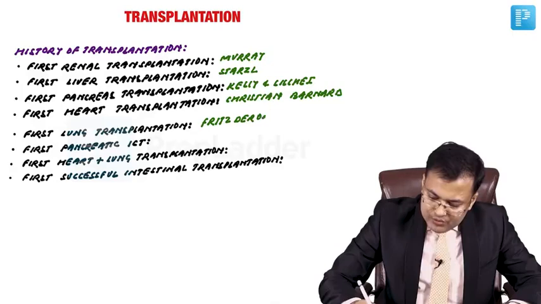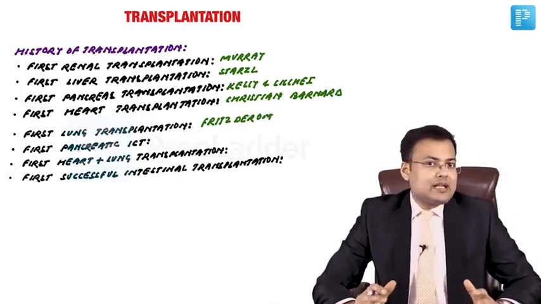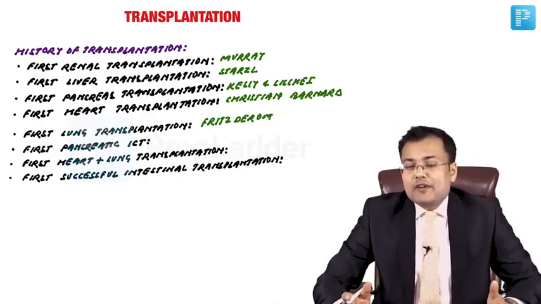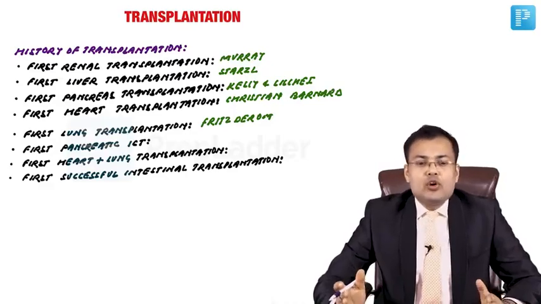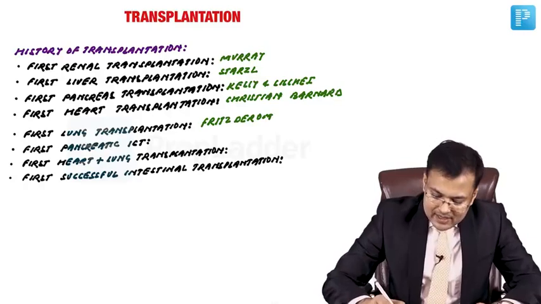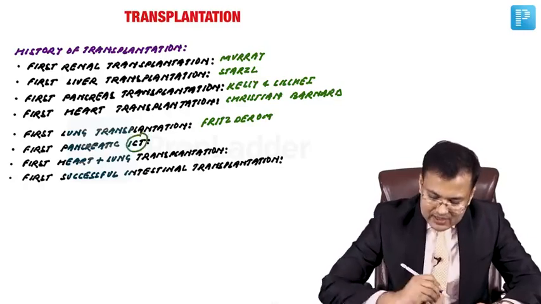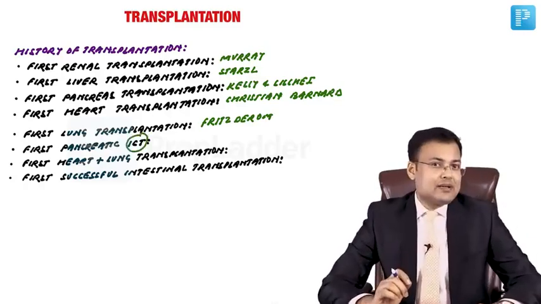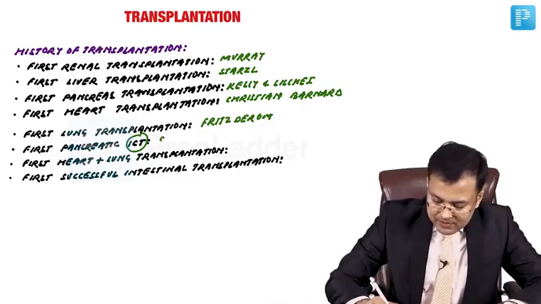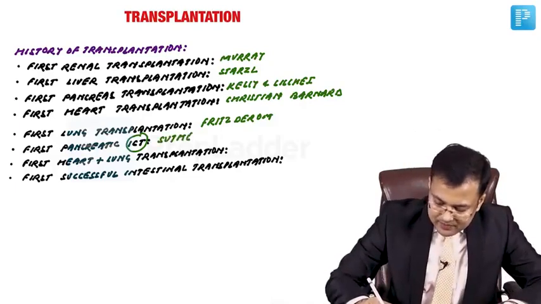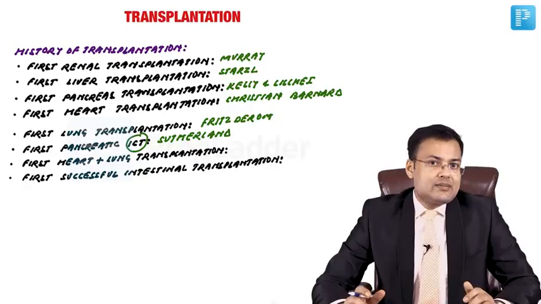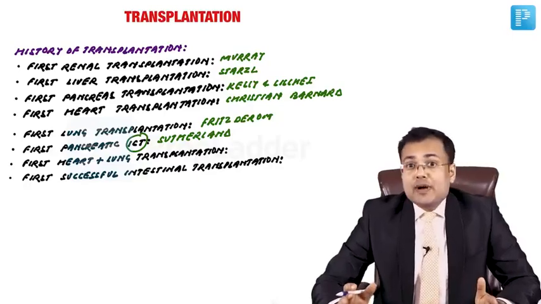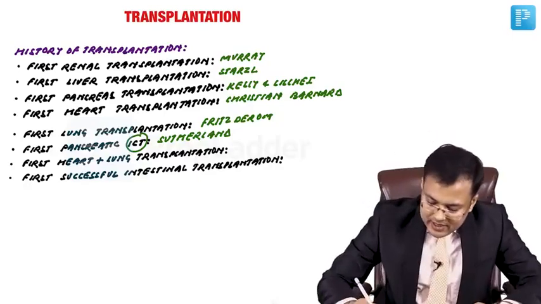Okay. There are two questions related to pancreatic transplantation. One, who performed the first pancreas transplantation? And the second question is, who performed the first pancreatic islet cell transplantation? Islet cell transplantation was first performed by Sutherland. Who performed the first heart and lung transplantation? It was performed by two surgeons, Reitz and Shumway.